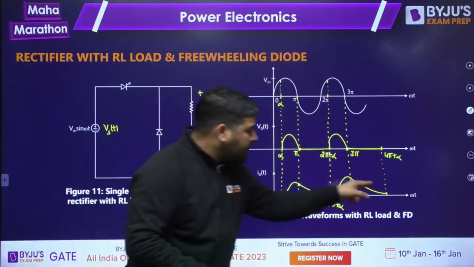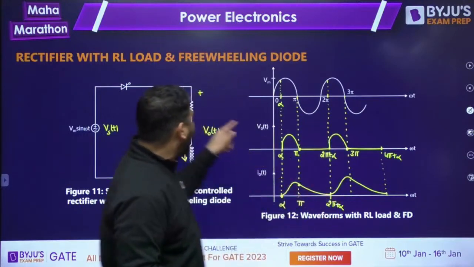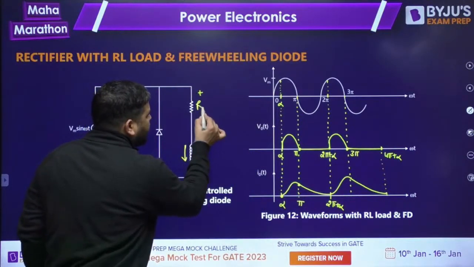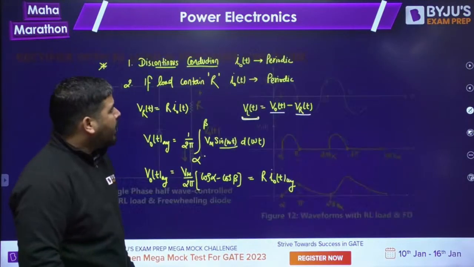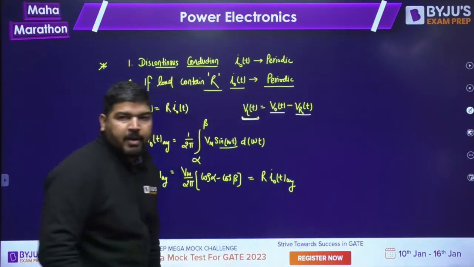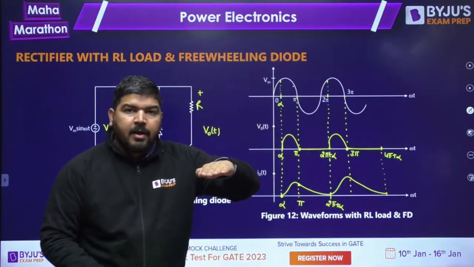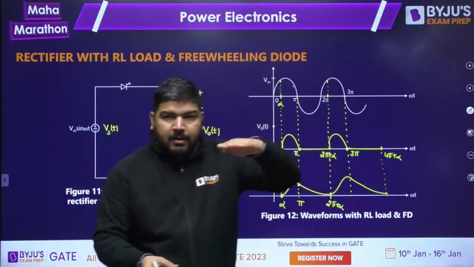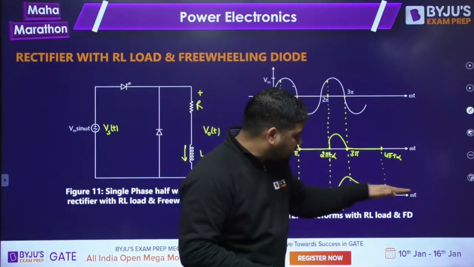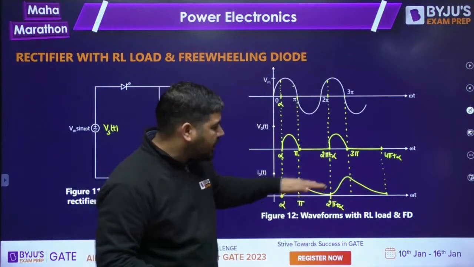So the current remains continuous, but it doesn't mean that it will keep on increasing, because R is there in the load. What I told you is, whenever the load contains R, i0(t) will be periodic. It will increase to some extent, but after maybe 4, 5, 10 cycles, it will keep on repeating.